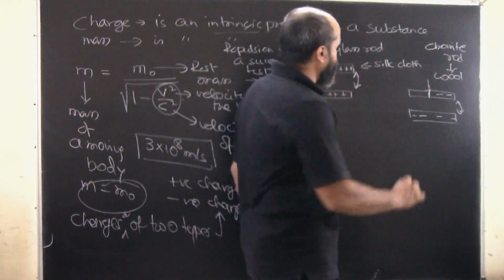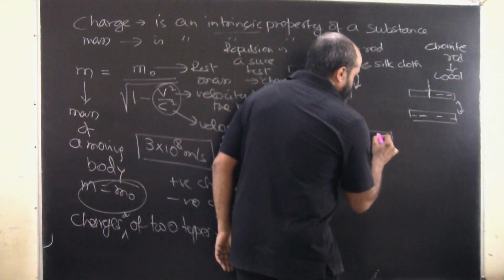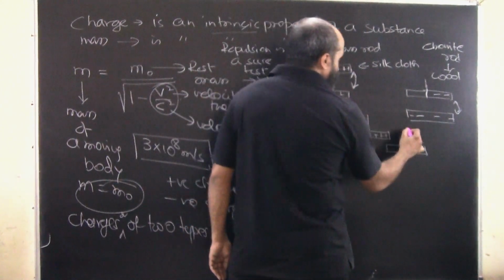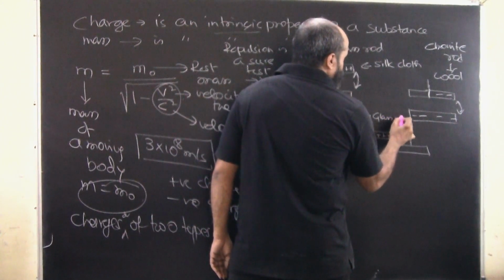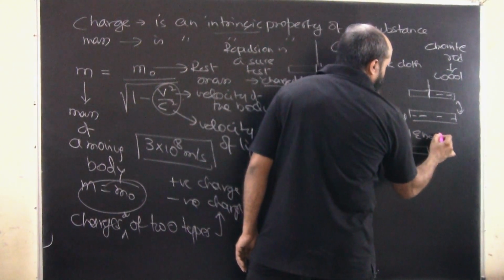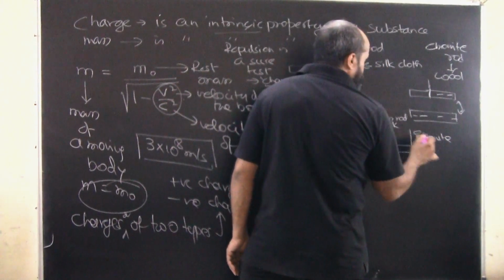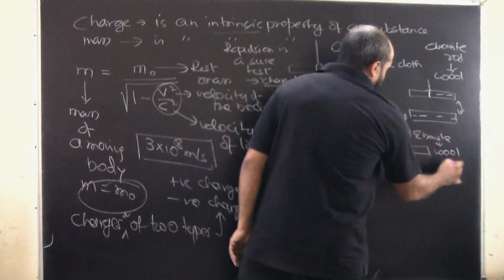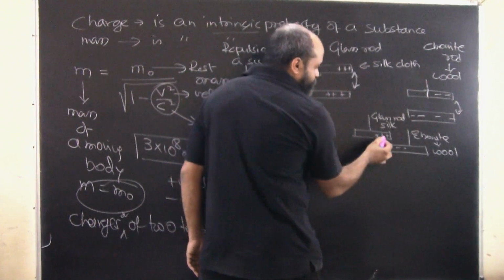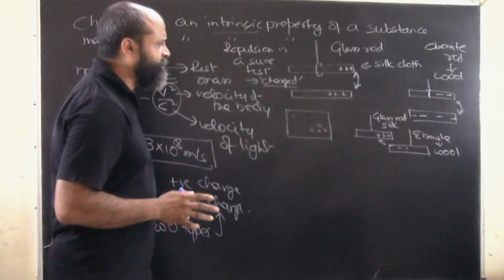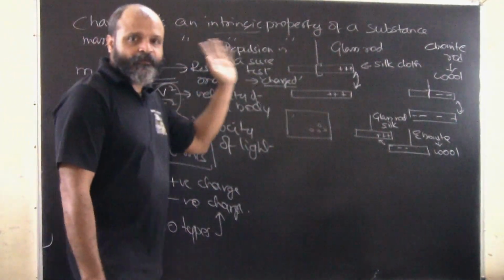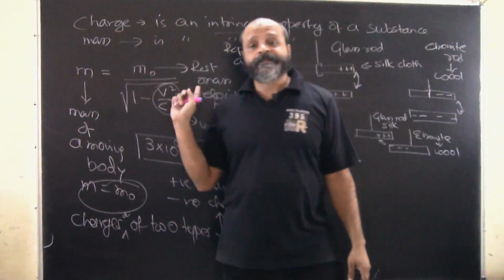What will happen if I bring this glass rod close to the ebonite rod? This is a glass rod which is rubbed with, let's say, silk, and this is an ebonite rod which is rubbed with wool. So this has acquired a positive charge, this has acquired a negative charge. Now what will happen? They will attract each other. We all know this, we need not write about it. Like charges repel and unlike charges attract each other. We have studied this from I don't know which standard, but this is how charges behave.